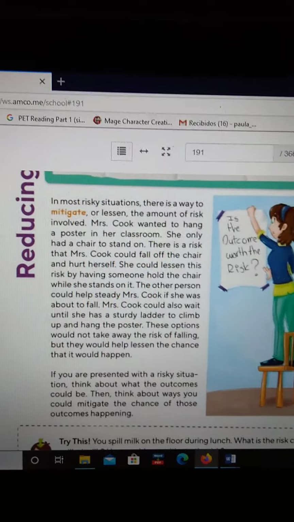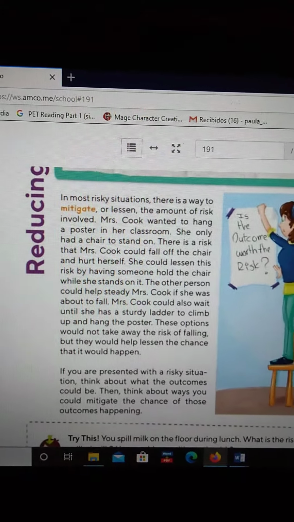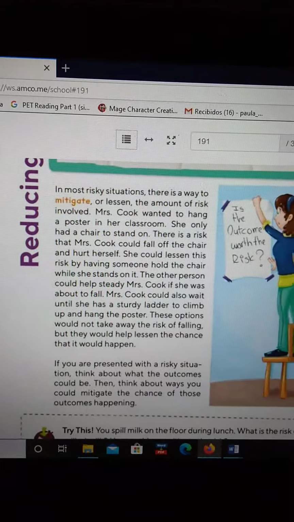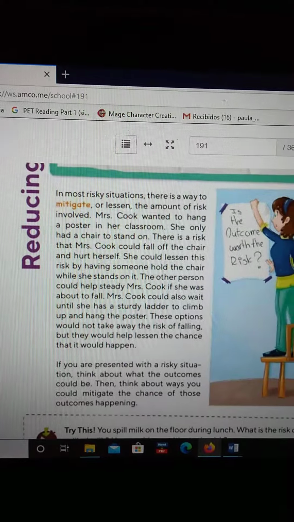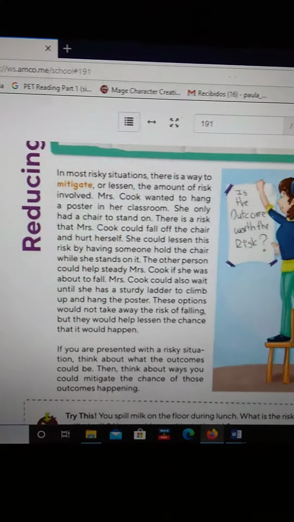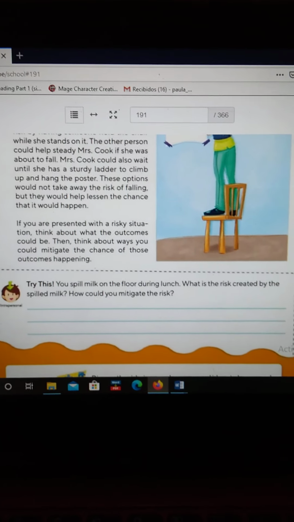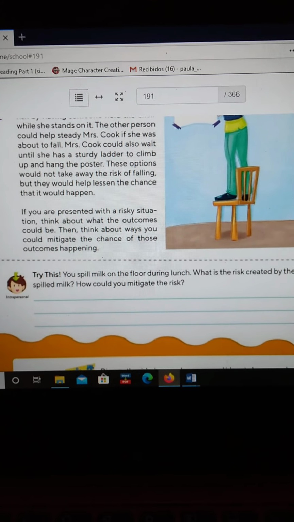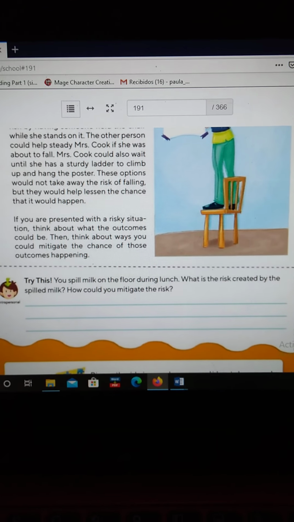If you are presented with a risky situation, think about what the outcomes could be. Then think about ways you could mitigate, make lessen the chance of those outcomes happening. So it's about trying to avoid accidents, okay? Try this. You spill milk on the floor during lunch.